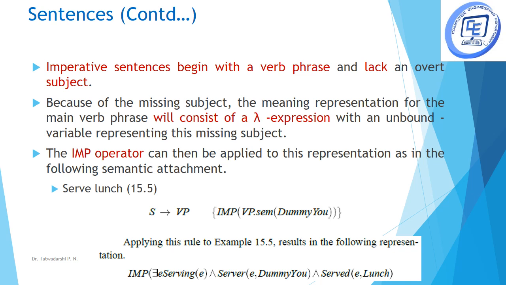Let's take an example of an imperative sentence. Imperative sentences, for example, "serve lunch," generally start with a verb phrase. Here the verb phrase by itself does not have a meaning because it requires a subject. So, to compute the subject, we have something called a lambda expression or lambda representation, which means that there is a subject missing which has to be computed further. The example "serve lunch" is written here.